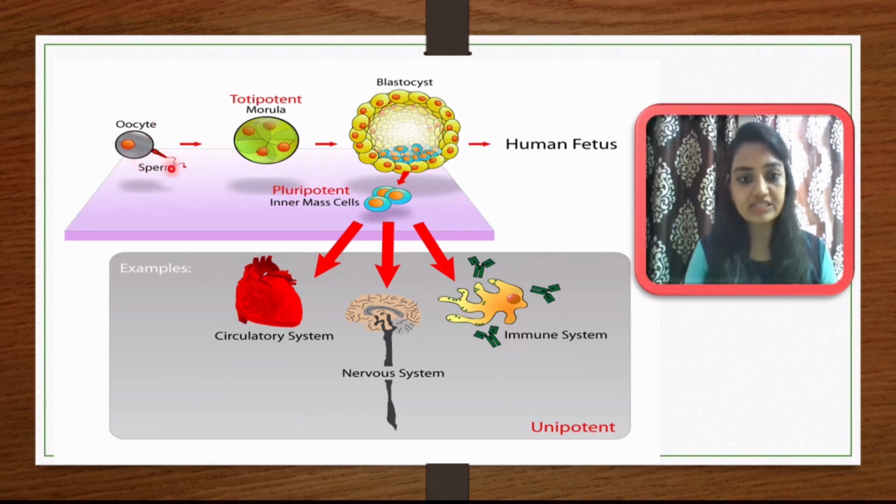After fertilization, what happens? This haploid structure of a male gamete and the haploid structure from the female gamete merge, or fuse together, and form a zygote. Okay, and that will become a diploid structure. The zygote will be a diploid structure. Afterward, it will undergo several rounds of mitosis, and as a result, multicellular structures will be formed. So during this phase, this structure is considered a totipotent cell.